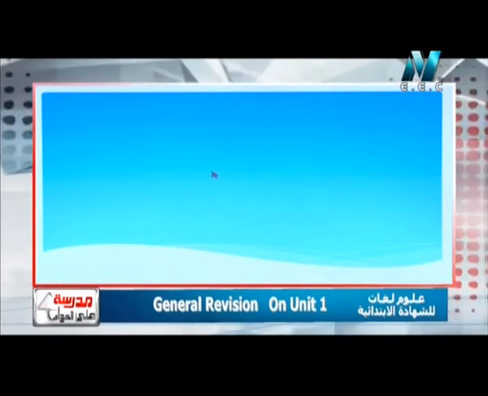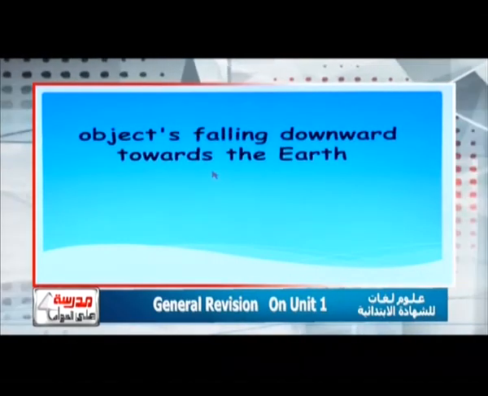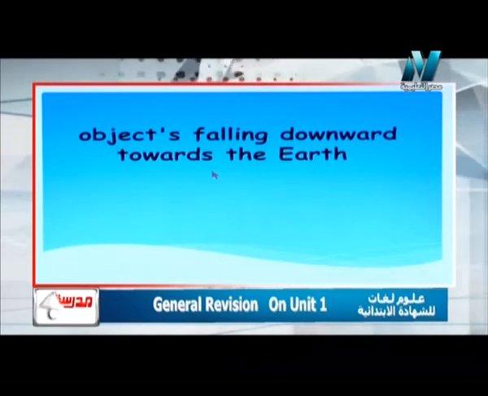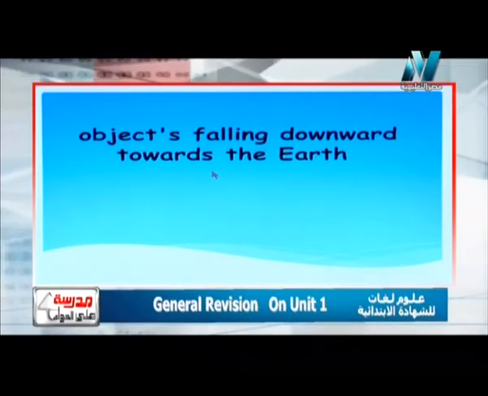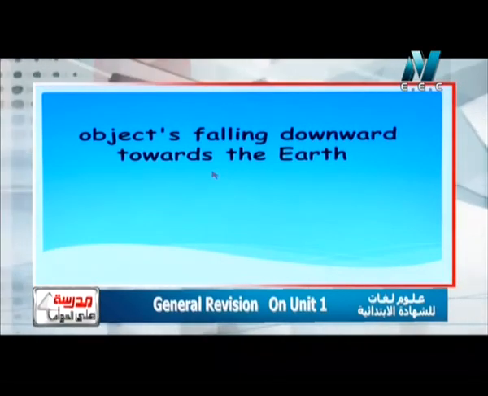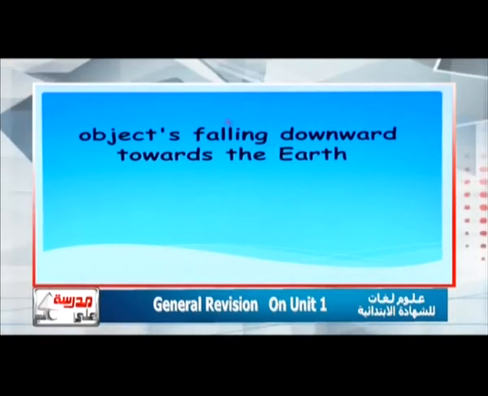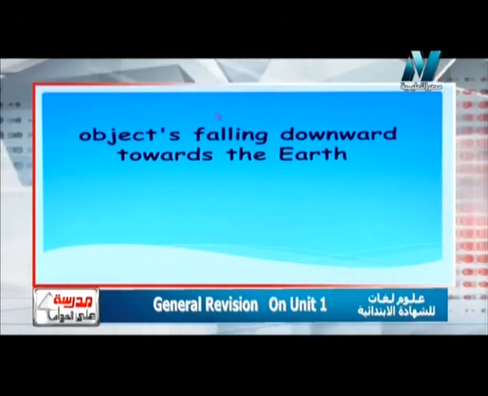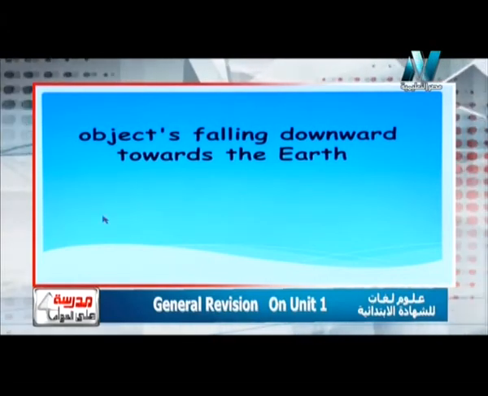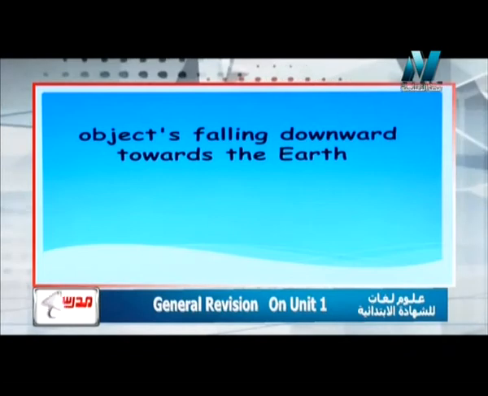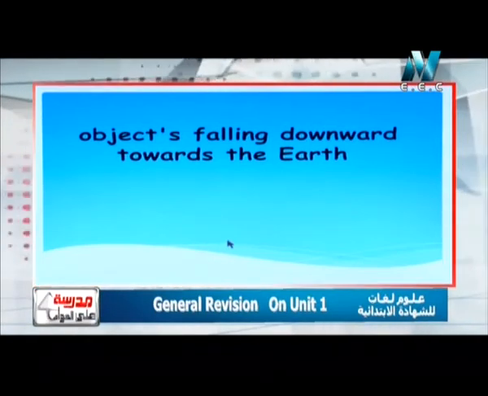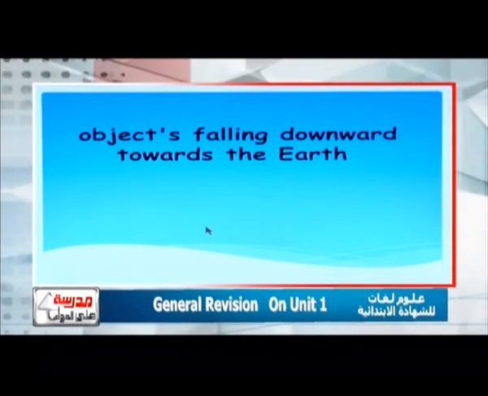Another give reason question: objects falling downward towards the Earth. Why? Give reason. Anything when you leave it will fall downward. It cannot fall upward or to the right or to the left. Anything must fall downward, to the center of the Earth.